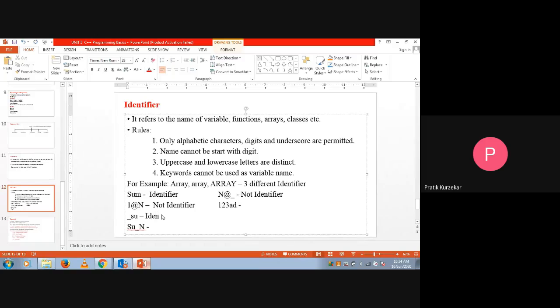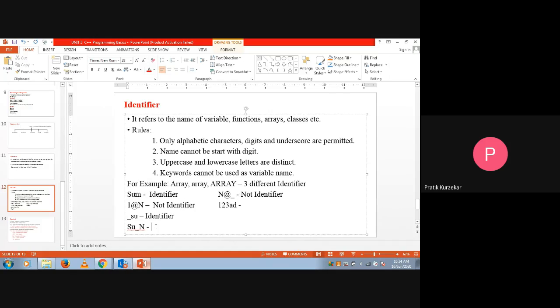The second rule says that if the name of the identifier starts with a digit, then it will become not an identifier. If the name starts with an underscore, it is acceptable. So that's why it is an identifier.